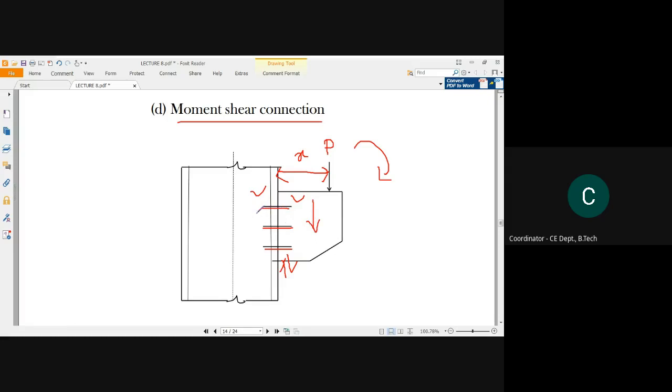I mean, taking the strength from this plate. So the opposite direction force will be in that way. So a shear stress will be developed. So here a moment is getting developed and a shear stress is also being developed. That is why this kind of connection mechanism is also called a moment shear connection. Okay.